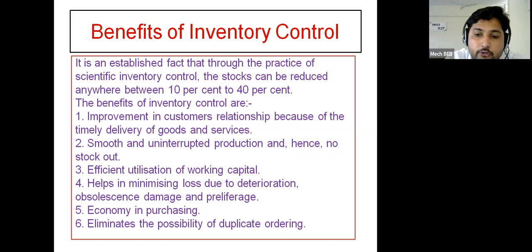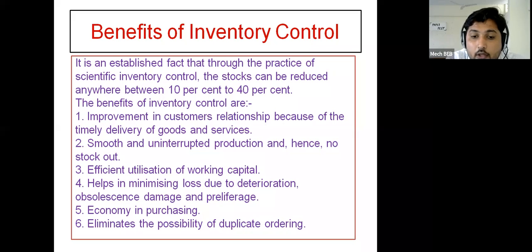Then eliminating the possibilities of duplicate ordering. Sometimes what will happen, you have ordered something today, but you did not consider the actual demand of the market, and without considering the demand from the production department, you have ordered some raw material today, and then you come to know that the actual demand of the market has increased, and for that reason you have to order more raw material or more products, or you have to store more products according to the market situation.